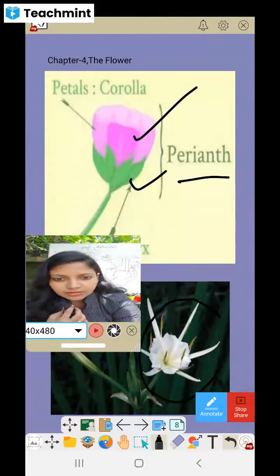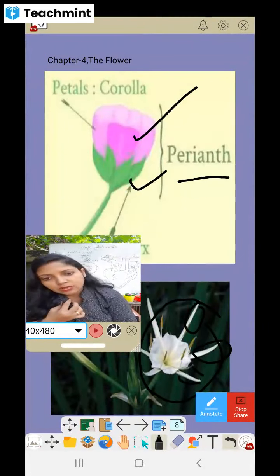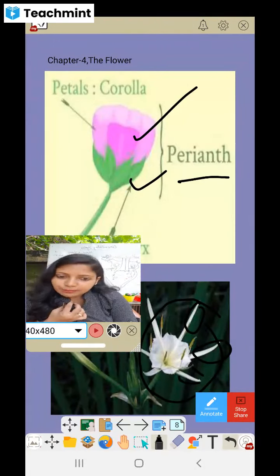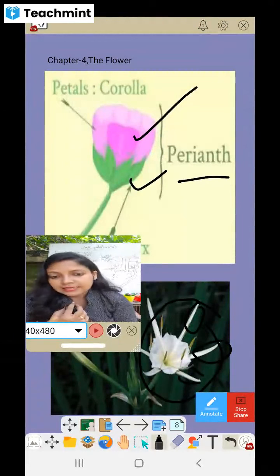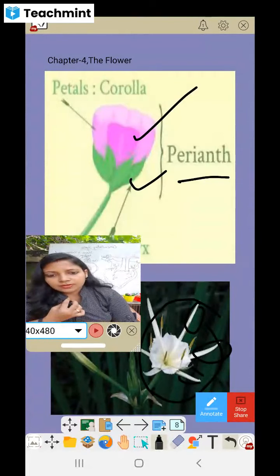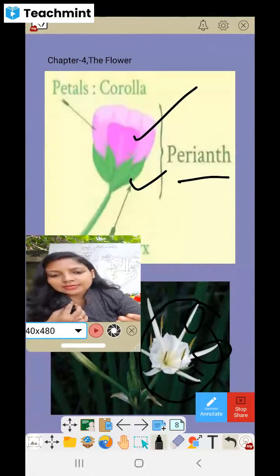So in some plants, this white color you can see, they are also sepals, but they look like petals. Sepals are green in color. So when the petals are also green in color, we cannot distinguish between the two. So they are called sepaloid. And petaloid means when the sepals are a little bit colorful. Normally petals are colorful, right? But in this case, sepals will also look like petals, colorful. So we cannot distinguish these two. So they are called petaloid.